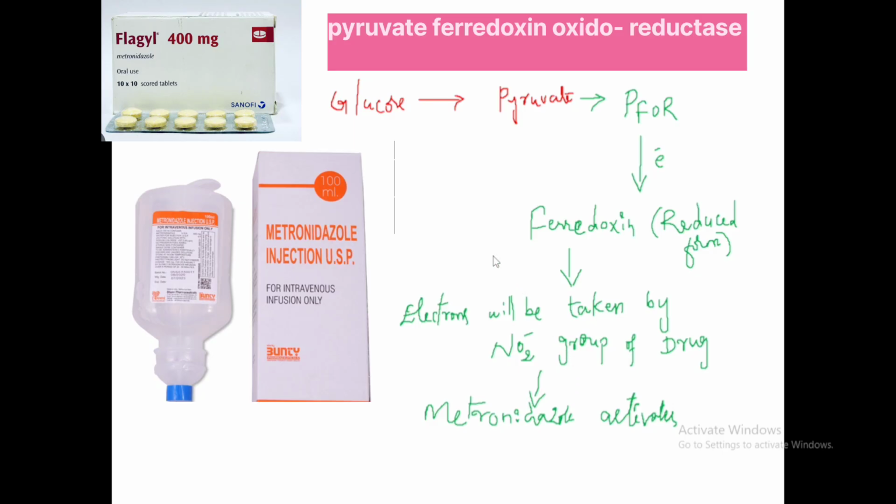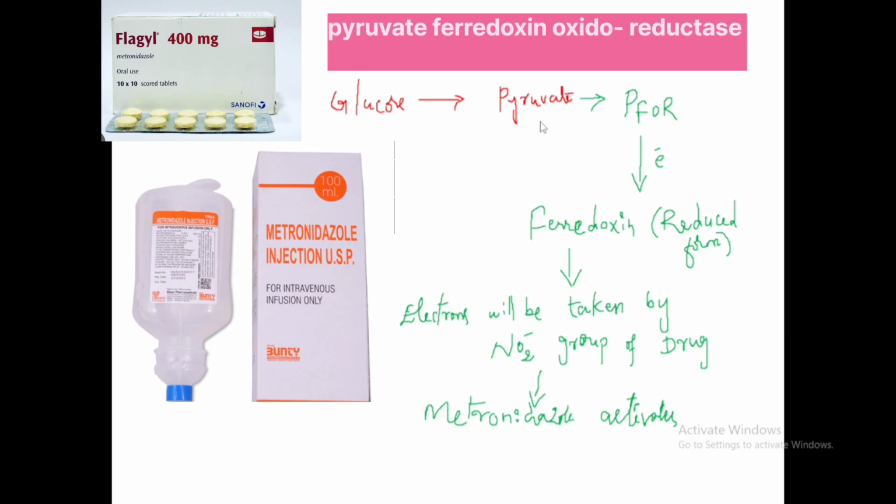This is the difference. The drug is effective against anaerobic organisms but not aerobic organisms, because in aerobic organisms the enzyme is different. In the aerobic organism, pyruvate is converted into acetyl coenzyme A with the help of the pyruvate dehydrogenase enzyme.